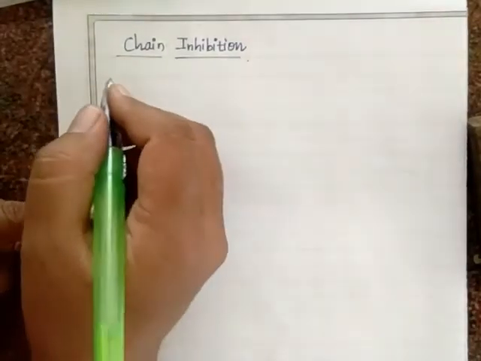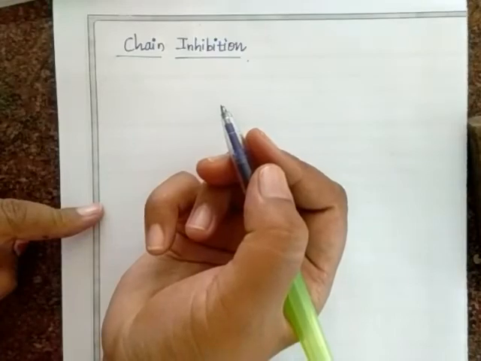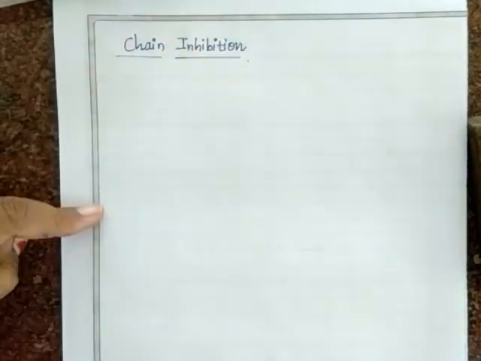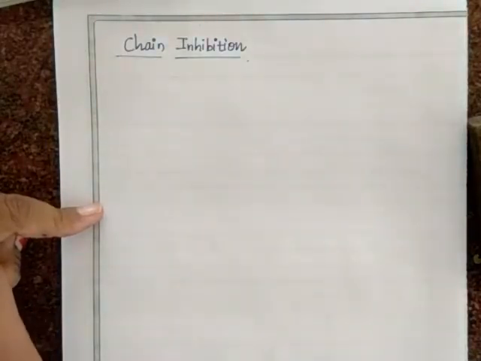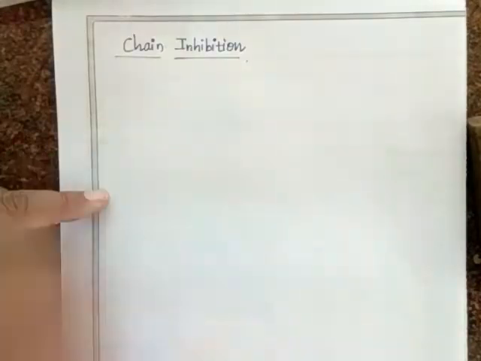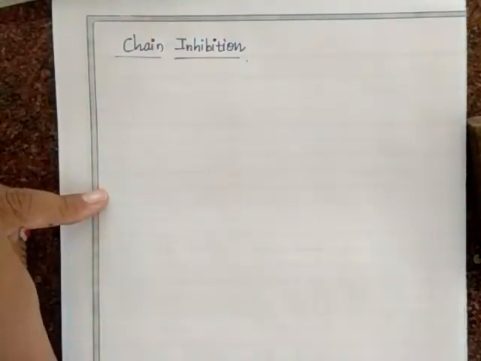The process in which the chain is inhibited by the destruction of product, and hence the rate of formation of product is decreased. Or the steps not leading to the formation of product are called an inhibition reaction or step.